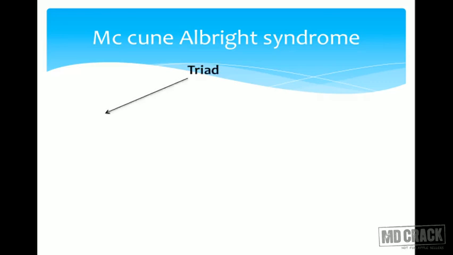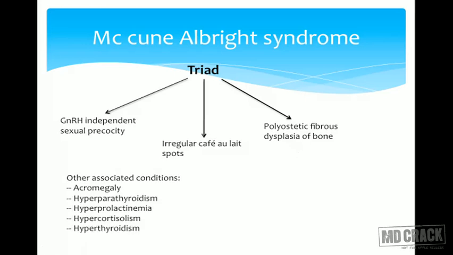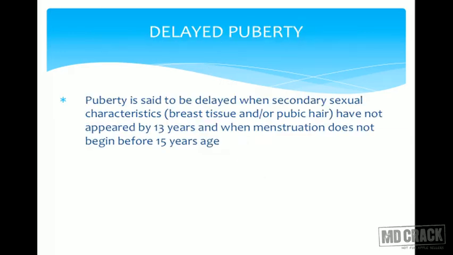McCune-Albright syndrome, it's a triad. There are certain questions in MCQ on this, so let's see what they are. This is a GnRH independent isosexual precocity, that means peripheral. It's not related with GnRH. There are irregular cafe au lait spots, and there is polyostotic fibrous dysplasia of bone, and other associated conditions are acromegaly, hyperparathyroidism, hyperprolactinemia, hypercortisolism, and hyperthyroidism. For treatment, GnRH is of no value because it is not dependent on GnRH. Tamoxifen is used.